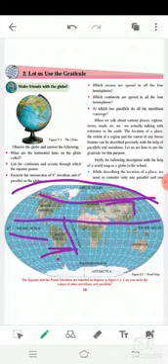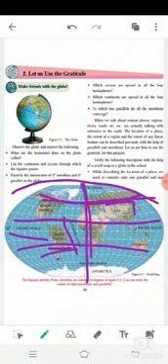Yes, they touch at the poles. All the meridians touch at the poles, which are 90° north and 90° south parallels.